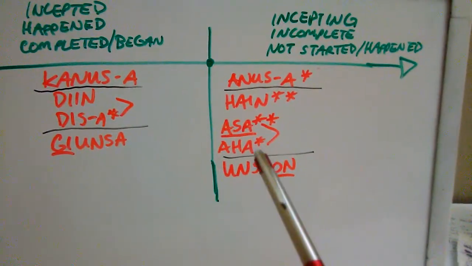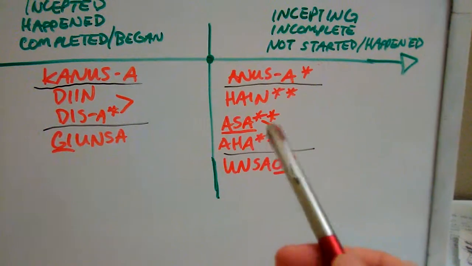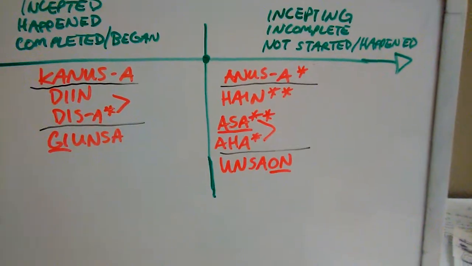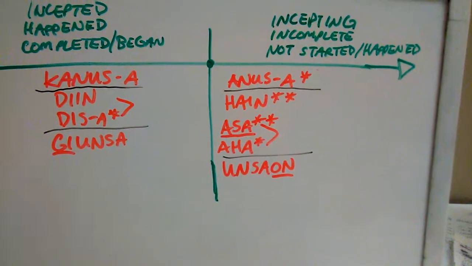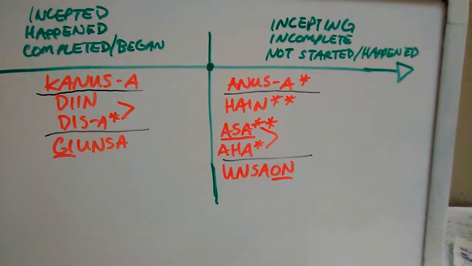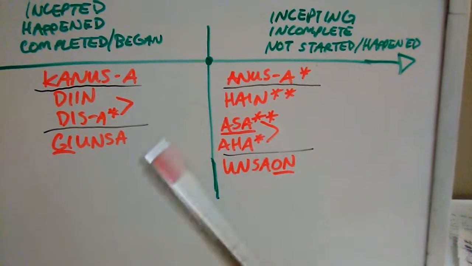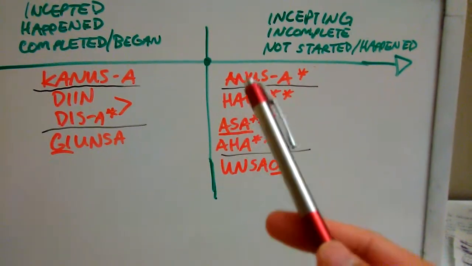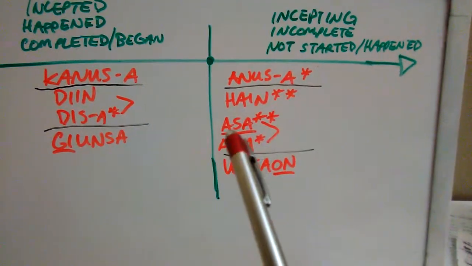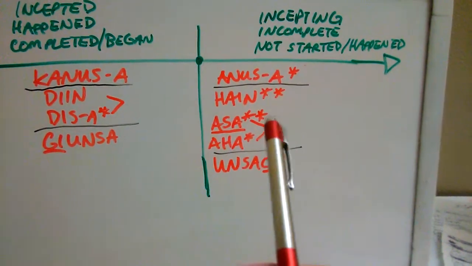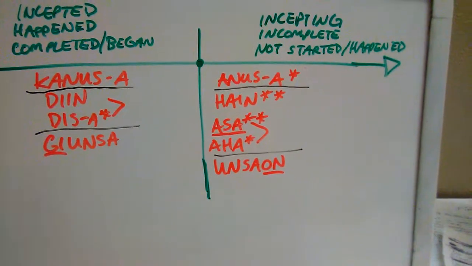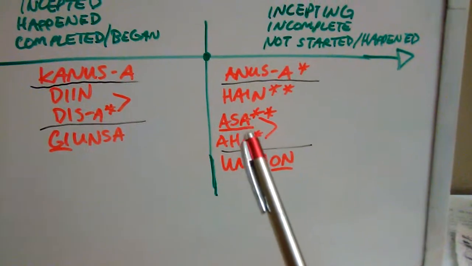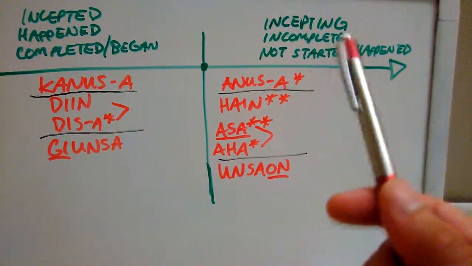I put asterisks on hain and asa. First of all, I put an asterisk on hain because one, hain is not really used that much. And here's where the language also is changing. It's not really used that much. Instead, asa takes the definition of hain, right? And hain almost only refers to the nouns, objects, stuff like that, right? And it expresses again the incomplete.